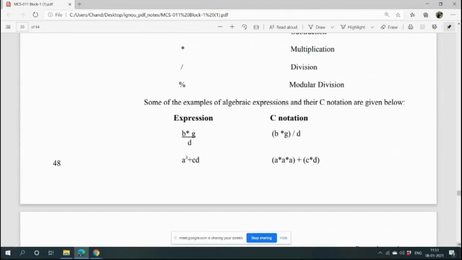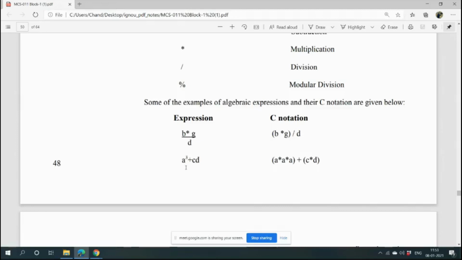In algebra, we will write b times c over d. But in programming, this fraction notation is not allowed. We have to use the division sign. Also, we cannot directly put a square or cube in a programming language. So a cube plus cd is not a valid expression in C.